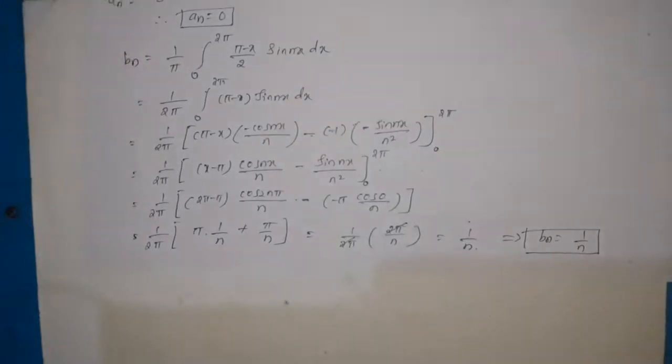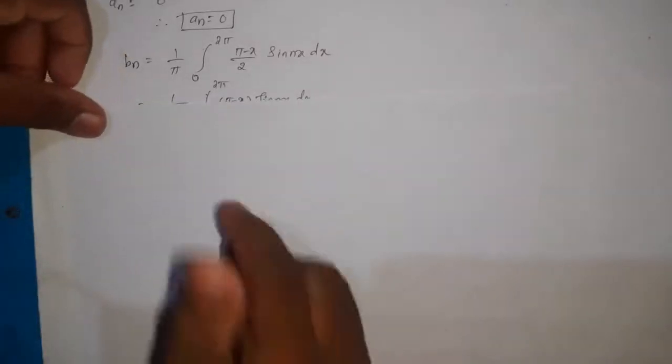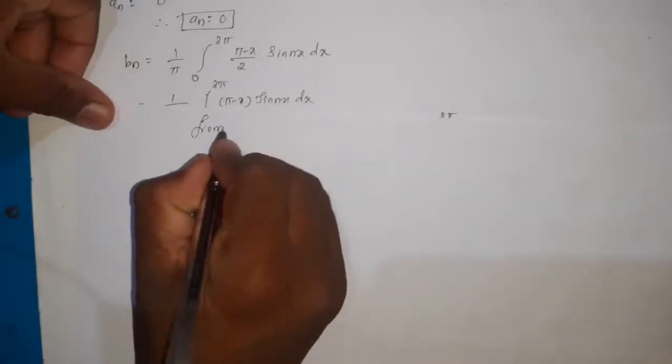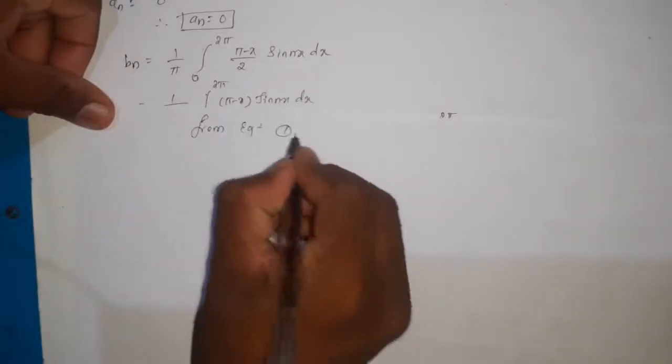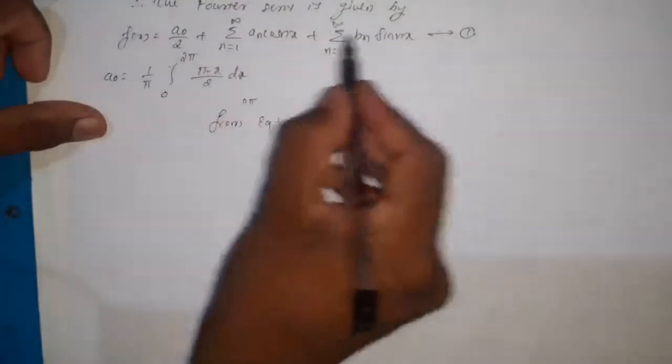Now we have got a0, an and bn. Both a0 and an are equal to 0, and the remaining one is bn, which is equal to 1 by n. So from equation 1, this is the first equation, f(x) equals this expression.